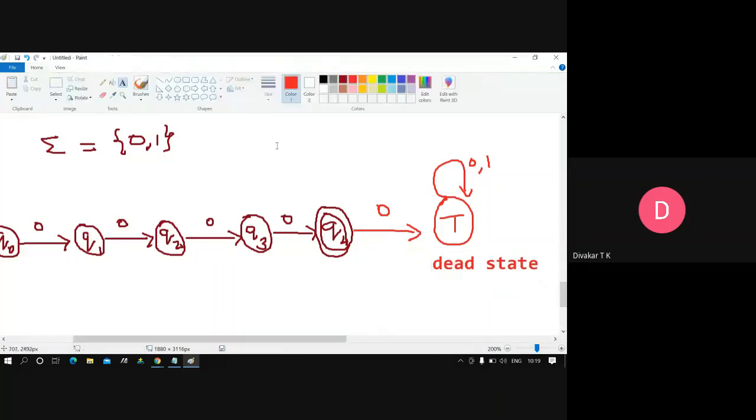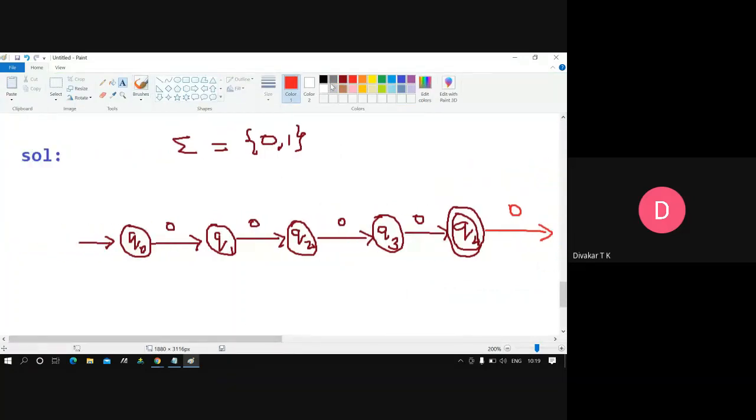Fine, everyone got the clarity? Perfect. So now, sir, where is 1, sir? 1 is a self loop here. Okay, always 1 will be a self loop because any number of 1s can be there. Okay? So that's what the self loop part is here. Okay, got the clarity, guys? 0 should be exactly 4 zeros, but 1 may be any number of 1s. So that's why I'm making a self loop here for all.